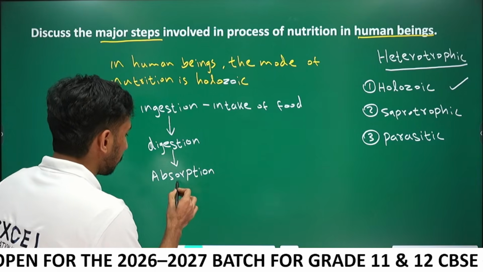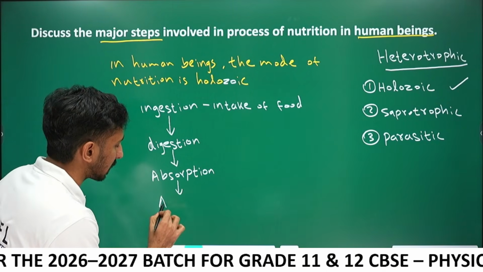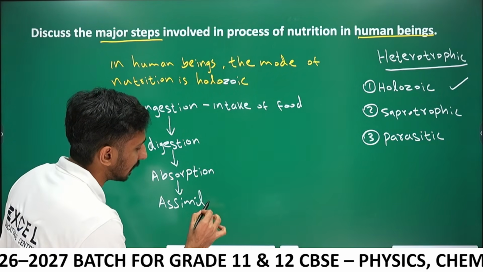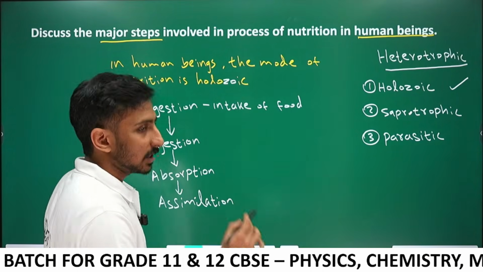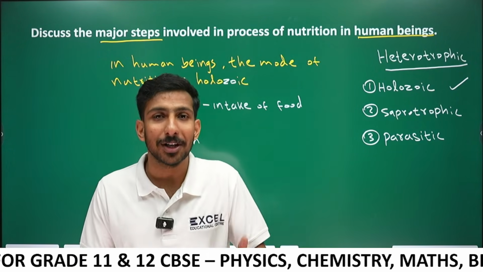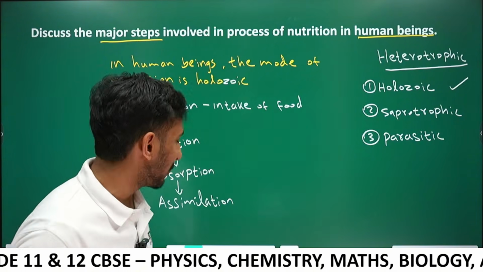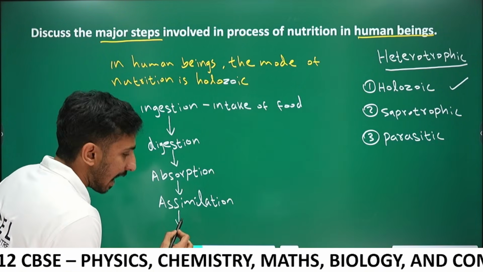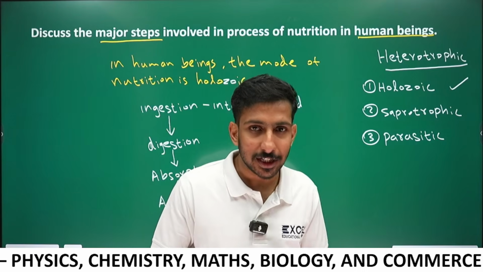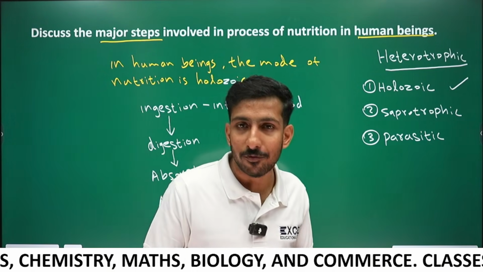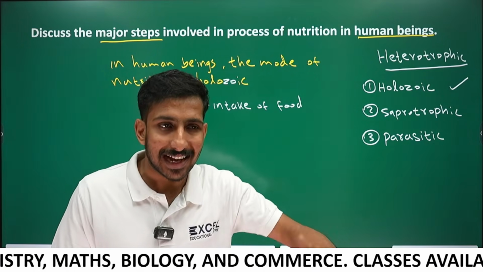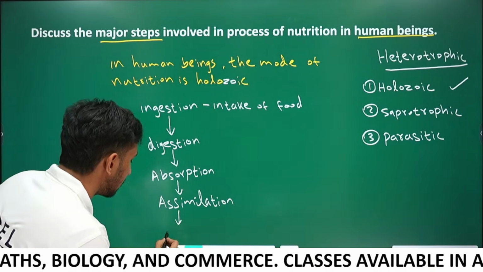After absorption, the next step is assimilation, which is the usage of the absorbed nutrients. After assimilation we will have some waste, and the removal of the undigested waste is called egestion.